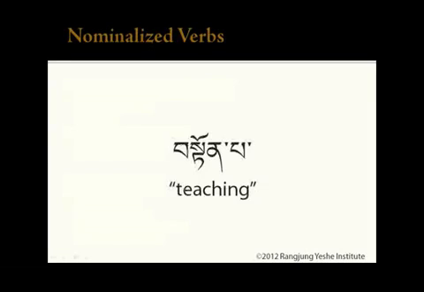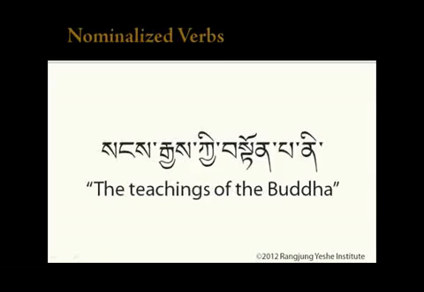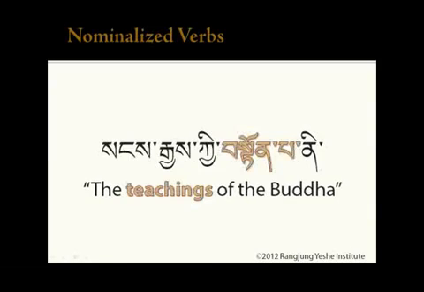For example, tumpa can be understood as the noun teaching. In the phrase Sangye ki tumpa ni, which means the teachings of the Buddha, we can see that tumpa here functions as a noun. Note that this is a phrase here and not a complete sentence, so there's no verb.